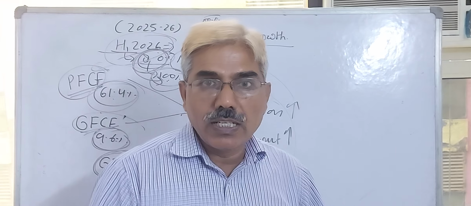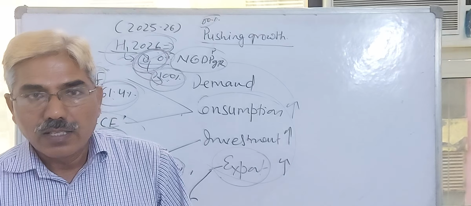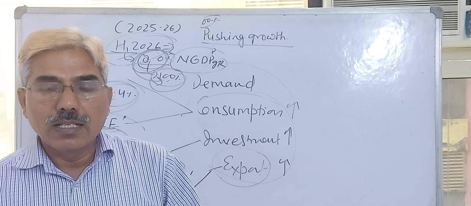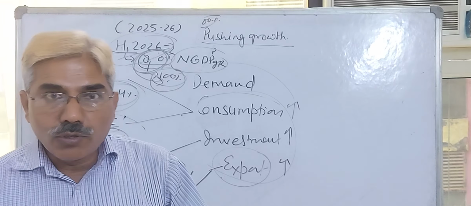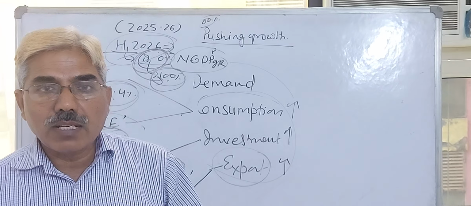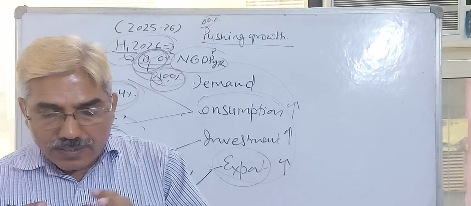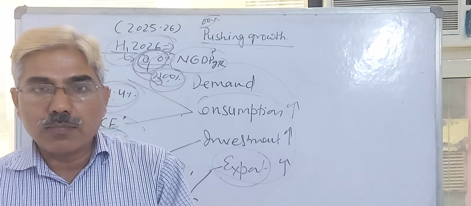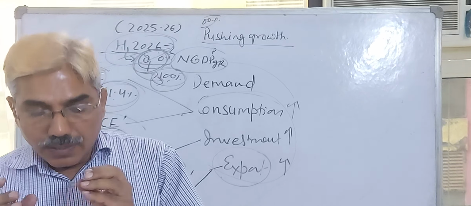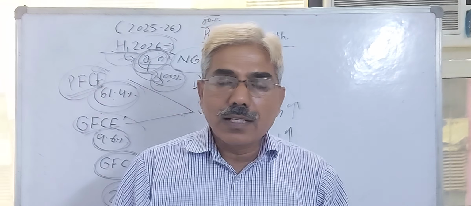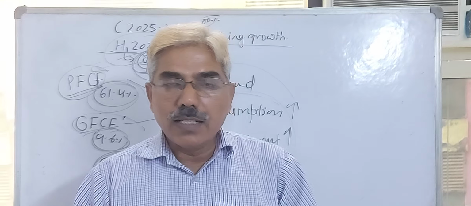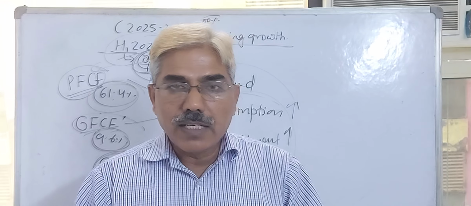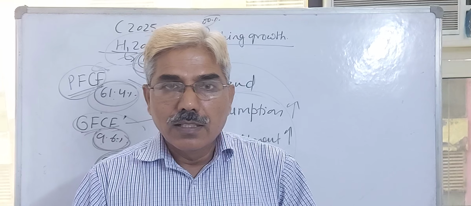In this way, today I explained how our GDP growth rate is determined by the demand side. To summarize, there are three factors: consumption, investment, and export. In consumption, there are two major determinants: private final consumption expenditure and government final consumption expenditure.